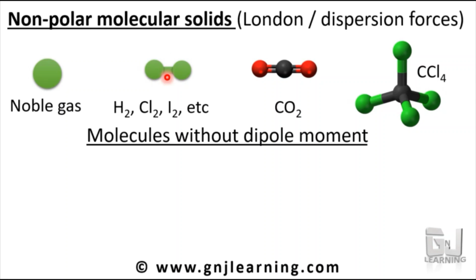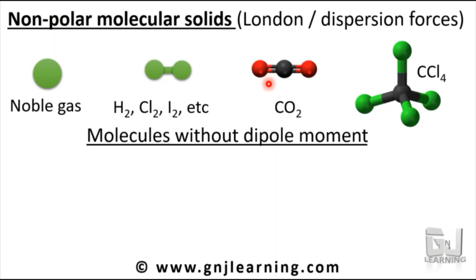Since the bond is equally shared, there will be no charge difference between the two atoms. Hence it is called non-polar. If there is a charge difference, then it is called polar. In this case, since both are the same atoms, there is no charge difference, and hence it is called non-polar.